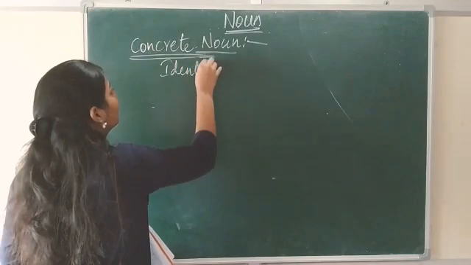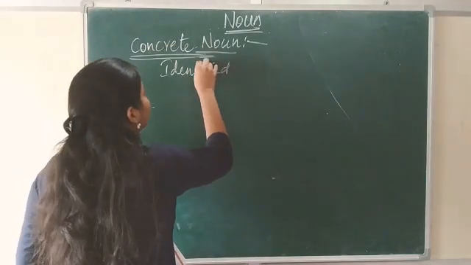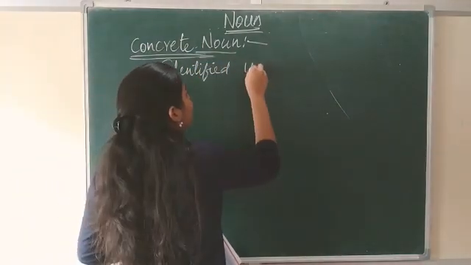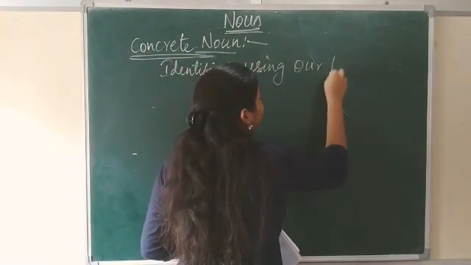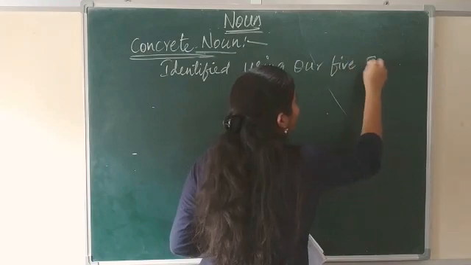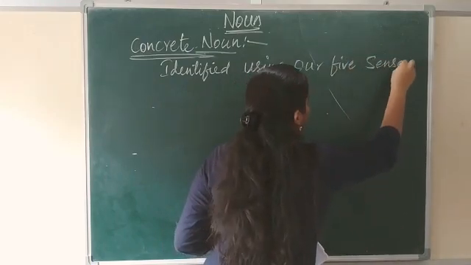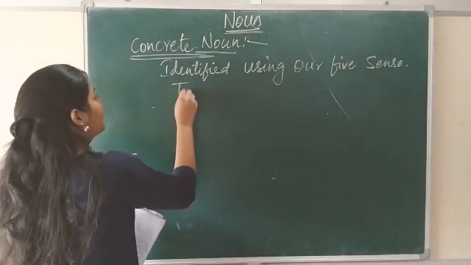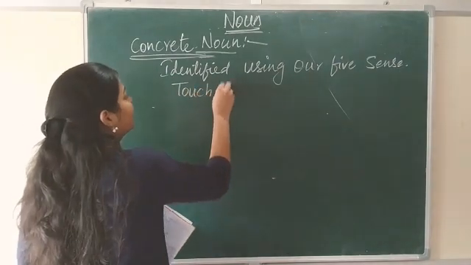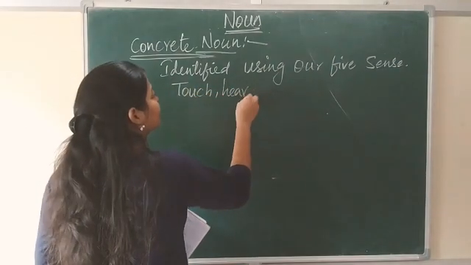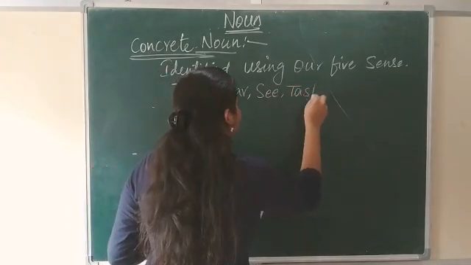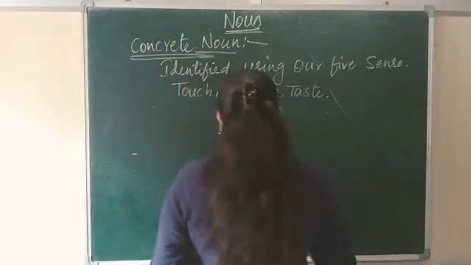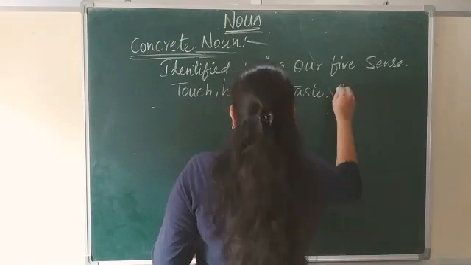Identified using our 5 senses. Yes, like touch, hear, see, taste and smell.